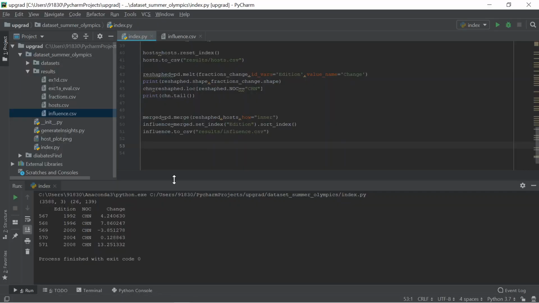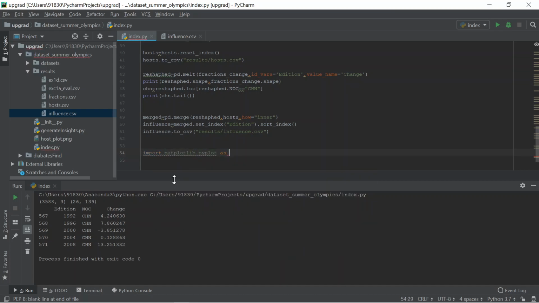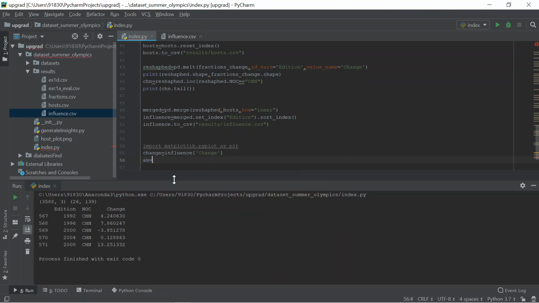So this is the final exercise, guys. I'm going to do this one. So I'm going to import matplotlib dot pyplot as plt. I want to extract the change in the influence by using this one. After that, I need to assign this whole thing to ax, right? And also I need to use the plot called change dot plot kind is bar. What kind of diagram? Bar diagram.